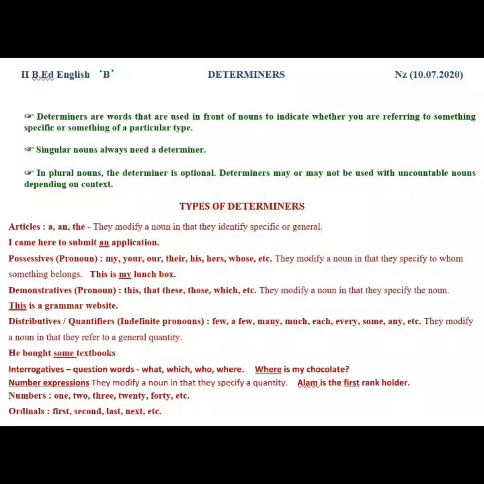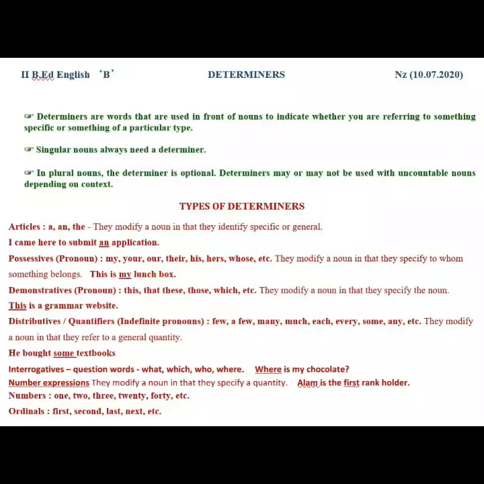Number expressions. Number expressions denotes to numbers. They modify a noun in that they specify a quantity. For example, Alam is the first rank holder. Here, the number expression first is added to the noun rank holder to specify its quantity.